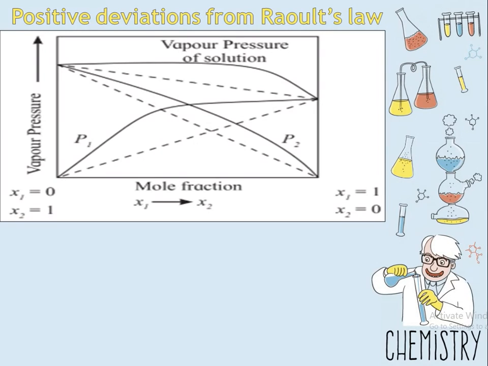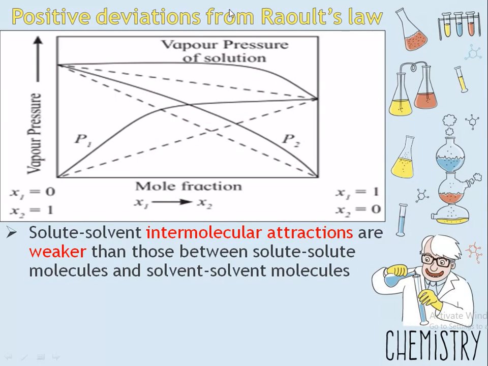In case of positive deviation from Raoult's law, solvent-solute interactions are weaker than those between solvent-solvent or solute-solute, due to which it is easier for the component to escape from the solution than in the pure state. So in positive deviation, solute-solvent intermolecular attractions are weaker than those in the pure components.